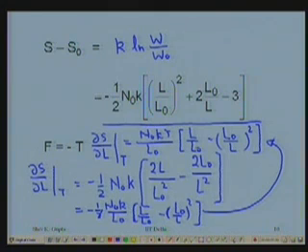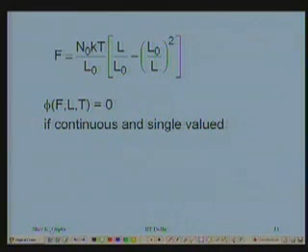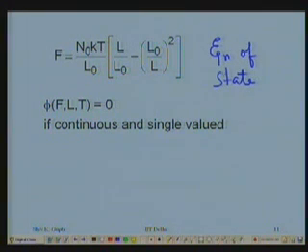Applied force, stretching of the elastomer, and the temperature: these have been related. This is called the equation of state of the elastomer. That is what you have got. F is equal to N0 KT by L0, L by L0 minus L0 by L whole square. If this is the equation of state of the elastomer, any equation of state must be single valued and continuous, for the simple reason